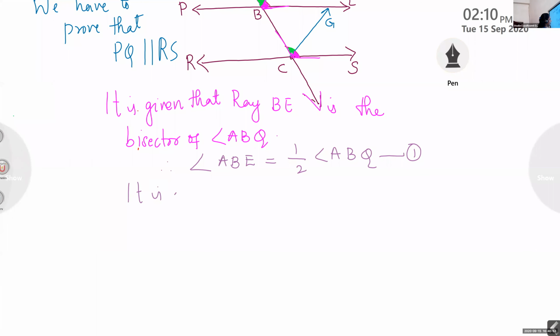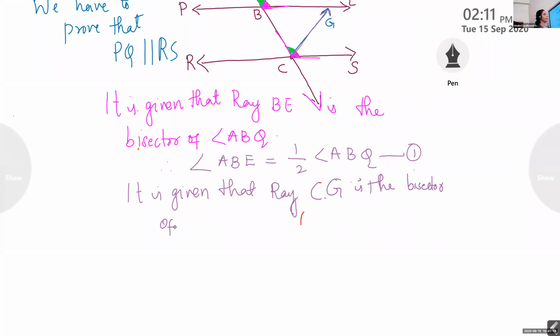It is given that ray CG is the bisector of angle BCS.